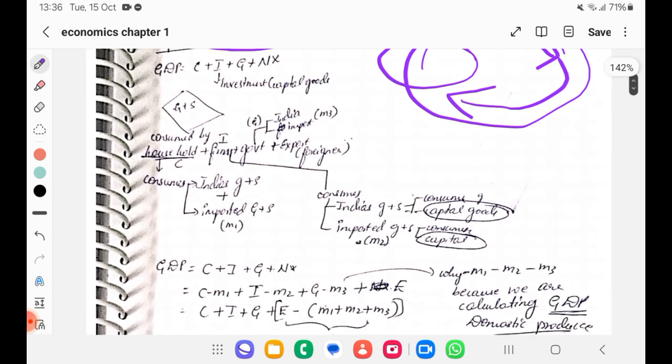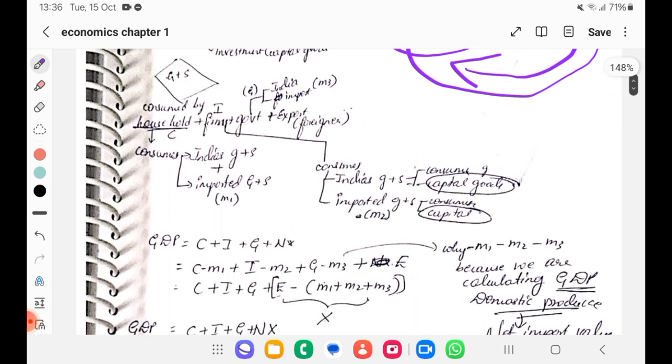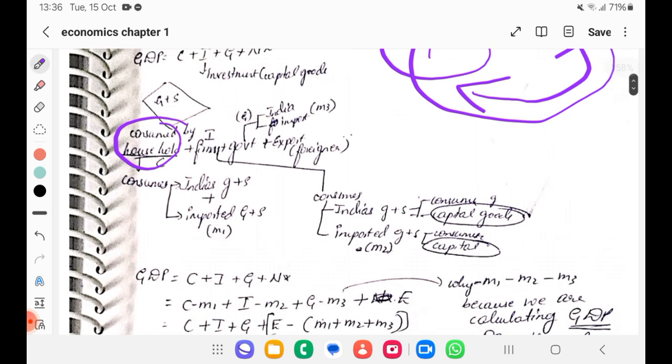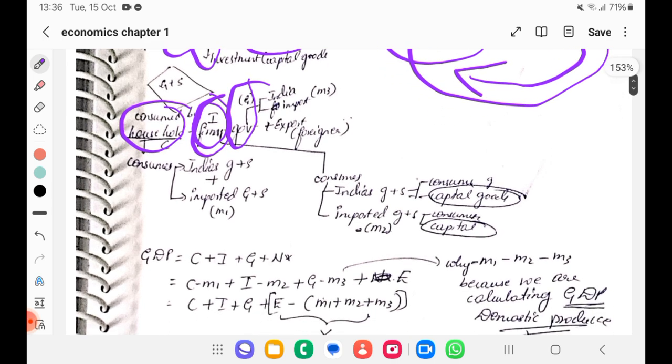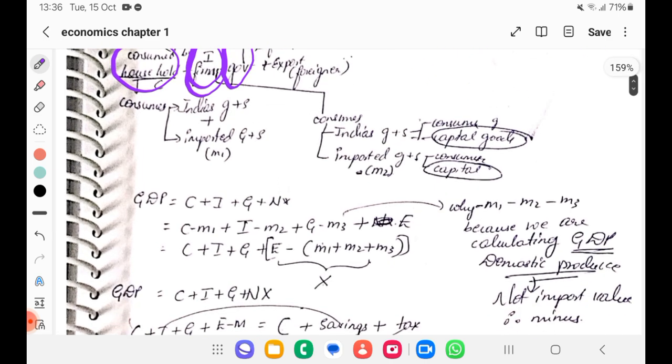That is C: household consumption is C. Firms' and corporates' consumption is I. Government consumption is G. And NX is net exports, that is, exports minus imports. So we are considering all the consumptions here. C is household consumption, I is firms' consumption and investment, G is government consumption, and NX is net export and import, right?